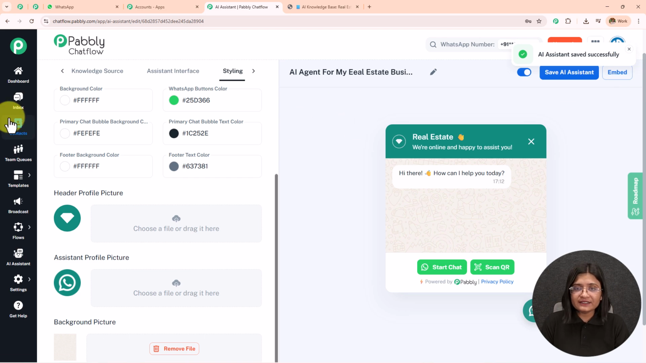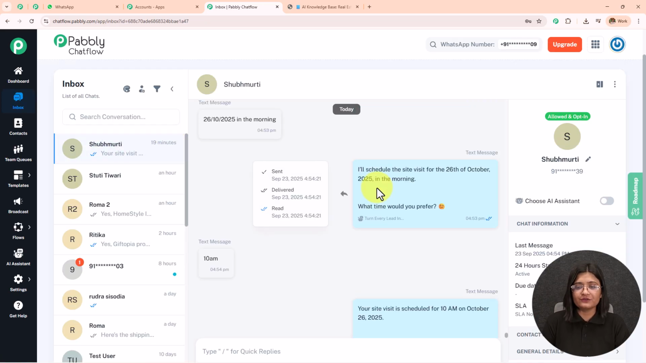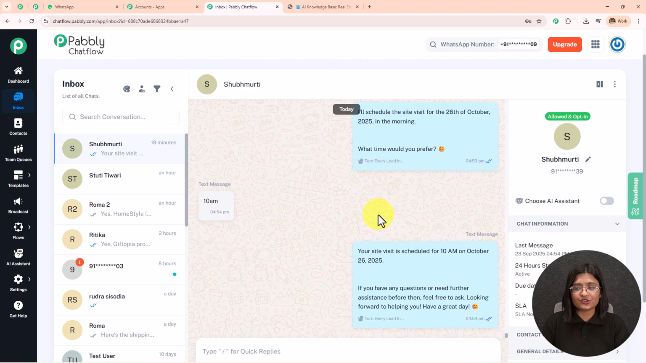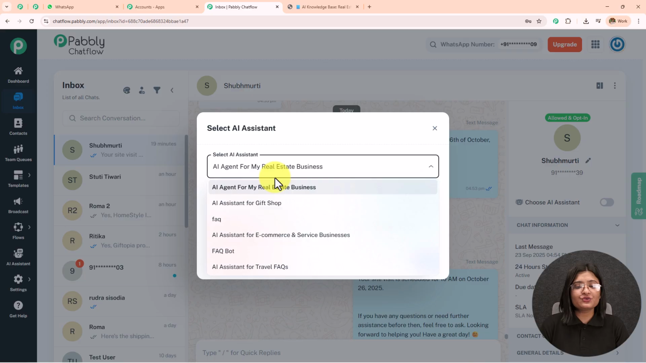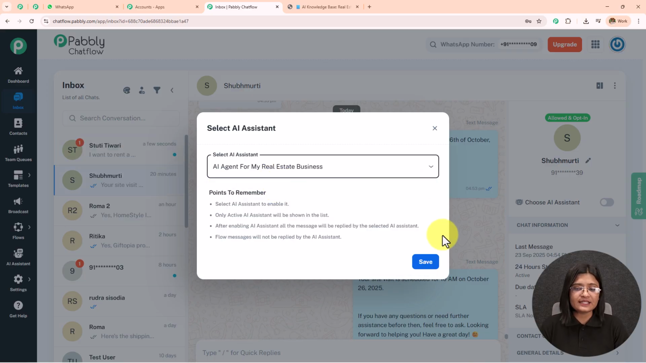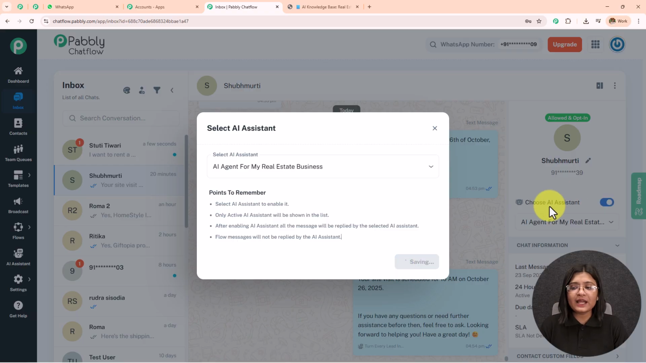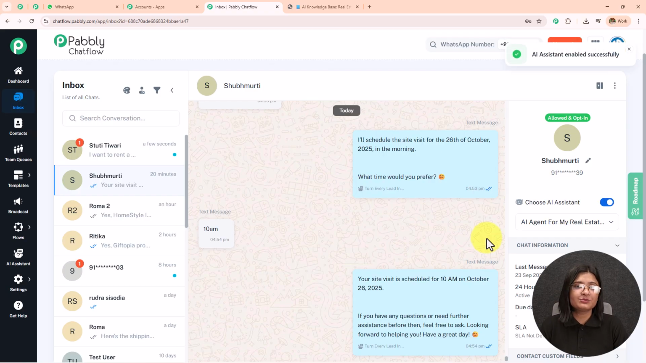Now after creating this, there is a very important step which we need to follow. Now I'm going to activate this AI agent to a particular chat. To do that, I'm going to go towards the inbox on the left hand side. And then this was my conversation. This was the latest conversation. So I'm going to click on this choose AI assistant, and then I'm going to choose the AI assistant which I've created, AI agent for my real estate business, and then save this. And then my AI assistant will be active on this particular chat.